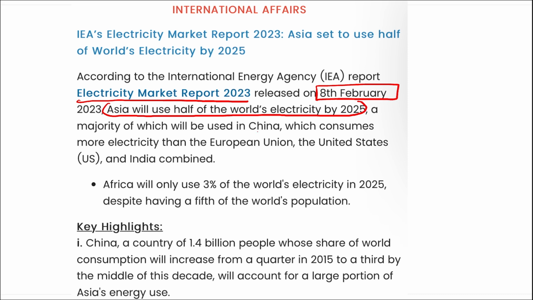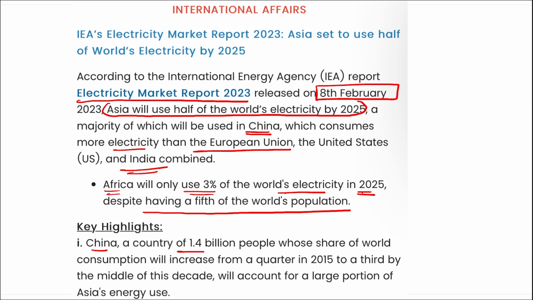Alright, and the majority of which will be used by China, which consumes more electricity than the European Union, USA and India combined. Africa will only use 3% of the world's electricity in 2025 despite having 1/5 of the world's population.